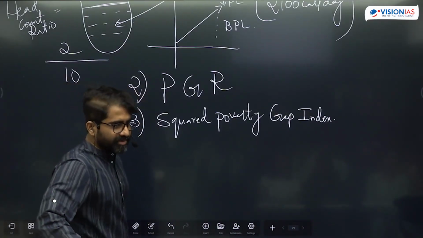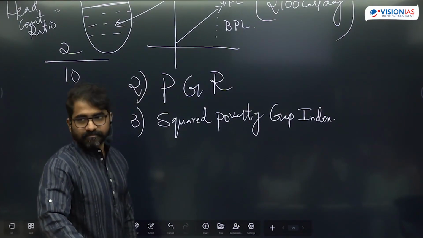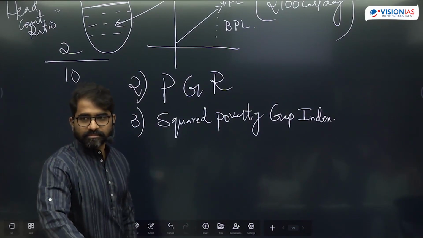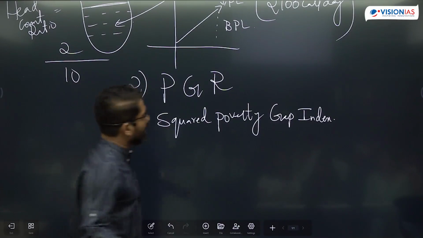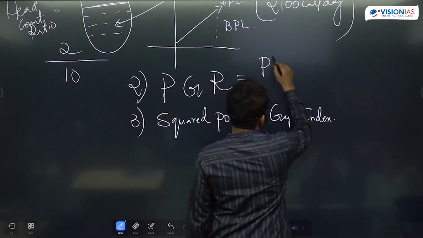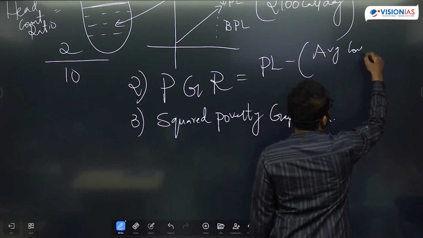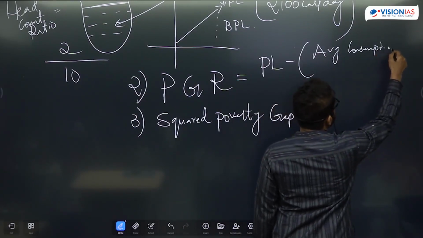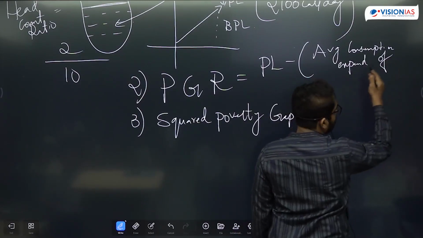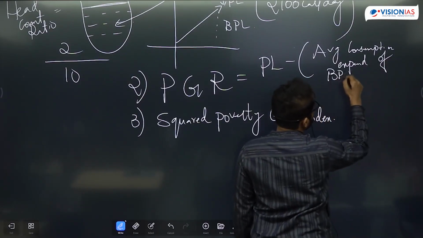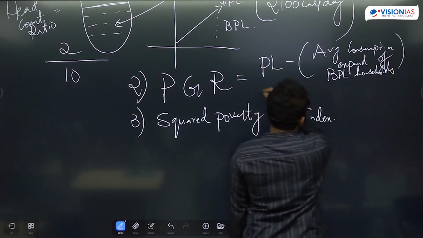What is the poverty gap ratio? What is the formula for the poverty gap ratio? Poverty line minus average consumption expenditure of whom? BPL households, divided by the poverty line.